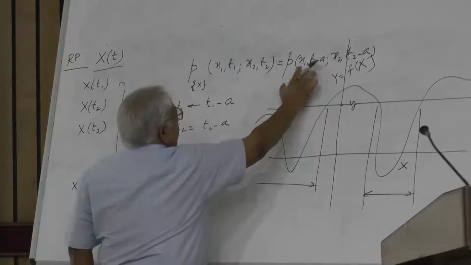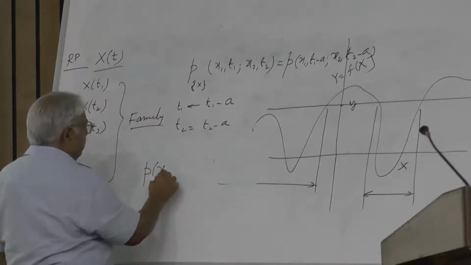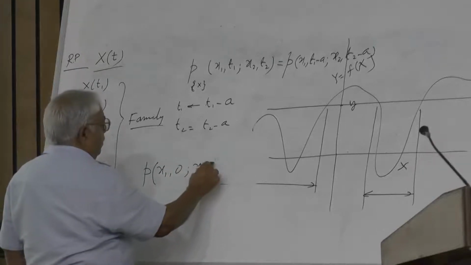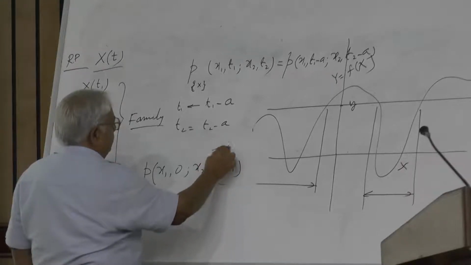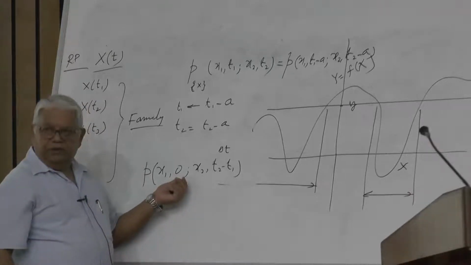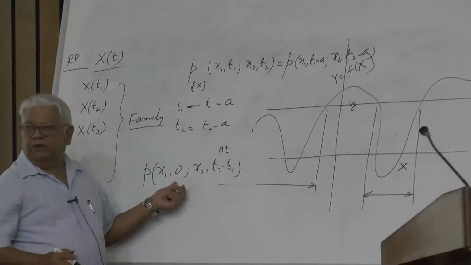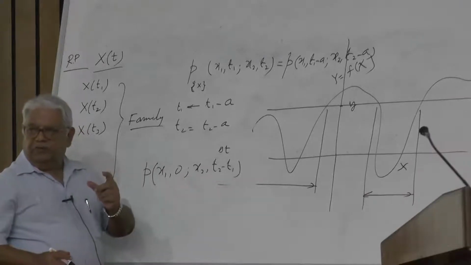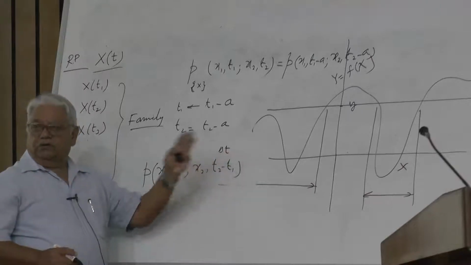Now the advantage it gives is that suppose we take this A as T1, then what will happen here? This becomes 0. So what you will have is the probability description with x1 0, x2 T2 minus T1. I can call this delta T. So for the bivariate case, 0 means it is independent of T1. It does not depend on T1. T1 has vanished out of this. And here, in place of T2, it is the difference between the two times. And that would be true for the higher orders also.